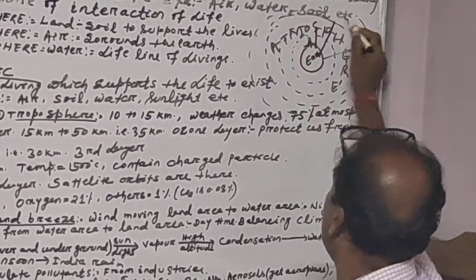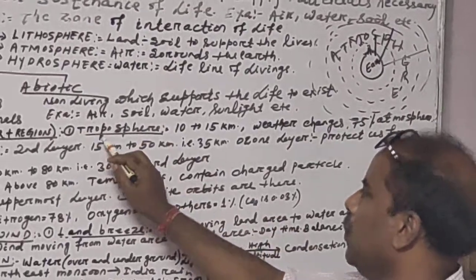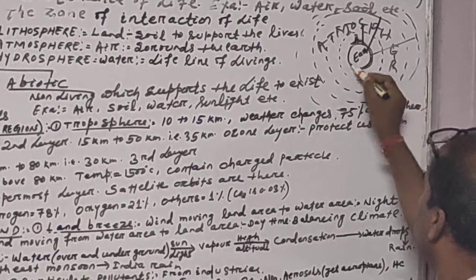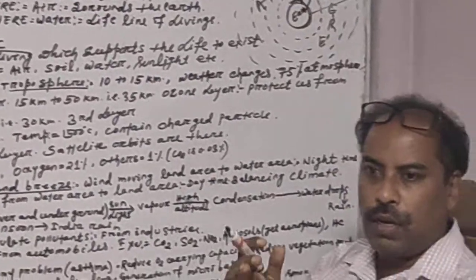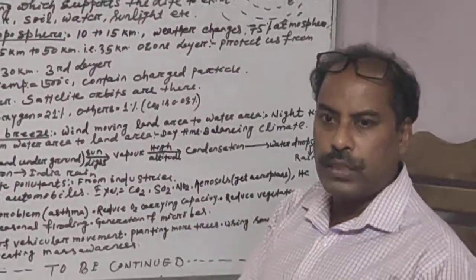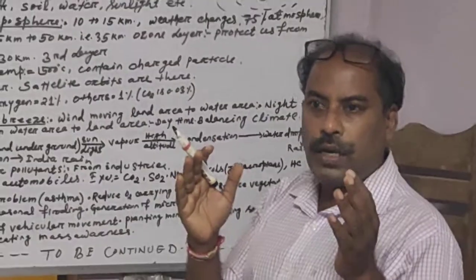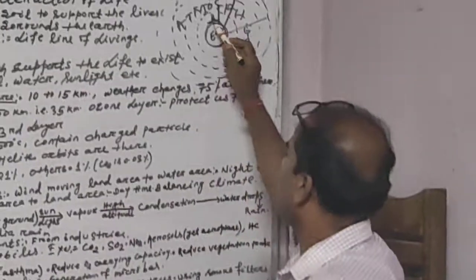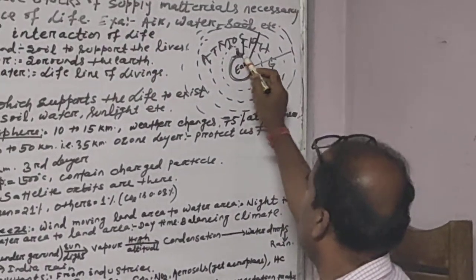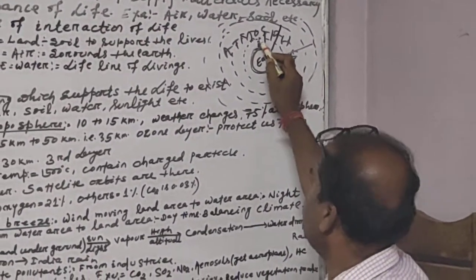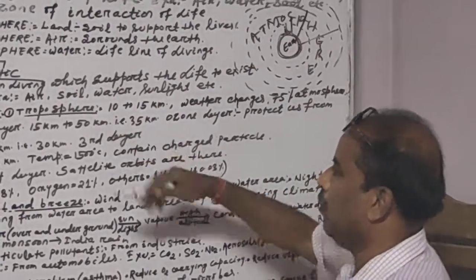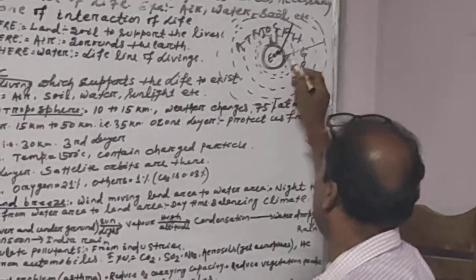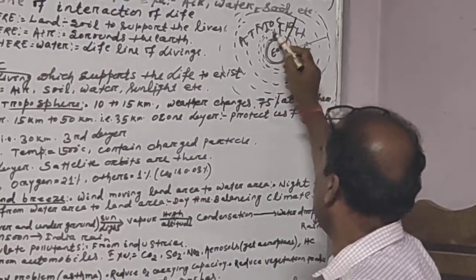So the sphere is divided into various parts. First part is known as the troposphere. From the earth surface, where we live, where our plants grow, where our mountains are established, where our building infrastructure is established, where the river and ocean flow, that is called the surface of the earth. From here up to 10 to 15 kilometer above the surface, that area is occupied with air. This air is known as the troposphere.